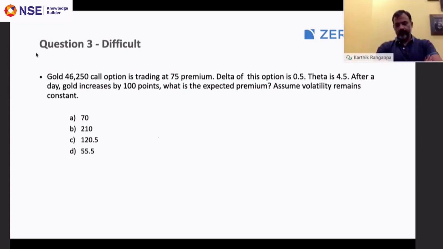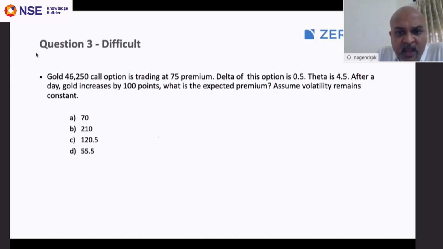Coming to the difficult question: gold 46,250 call option is trading at 75 premium. Delta of the option is 0.5. Theta is 4.5. After a day, the gold increases by 100 points. What is the expected premium? Assume volatility remains constant. Option A is 70. Option B is 210. Option C is 120.5. Option D is 55.5.